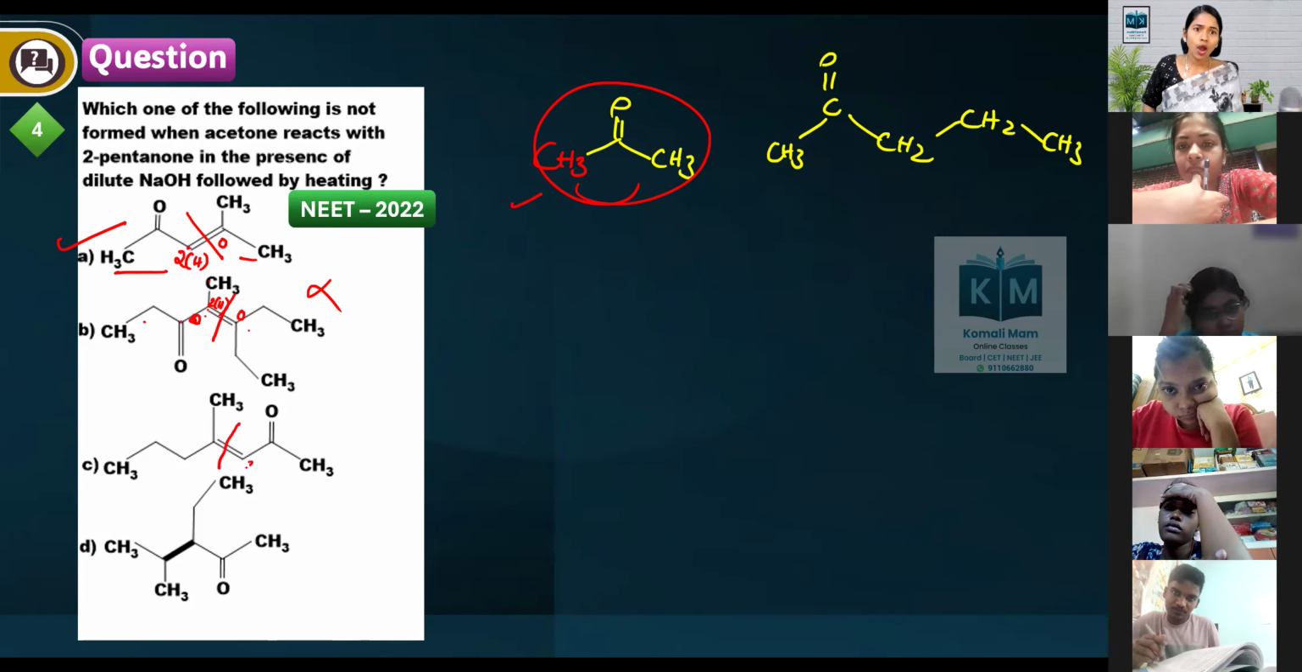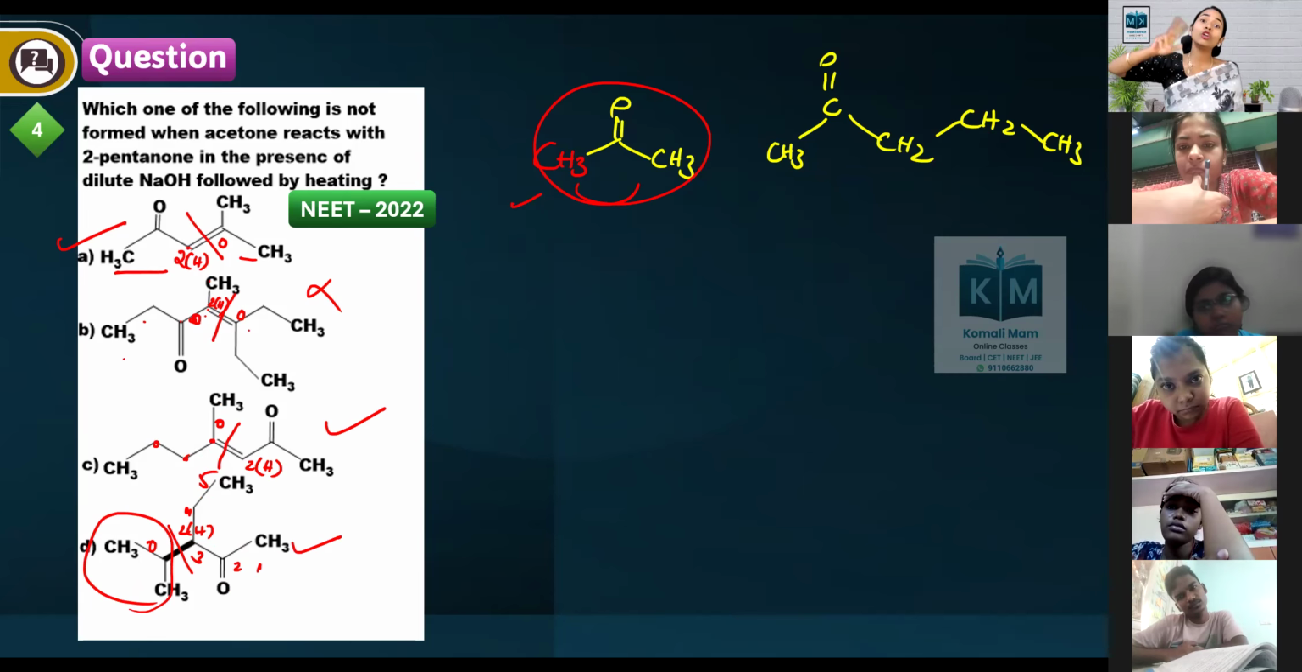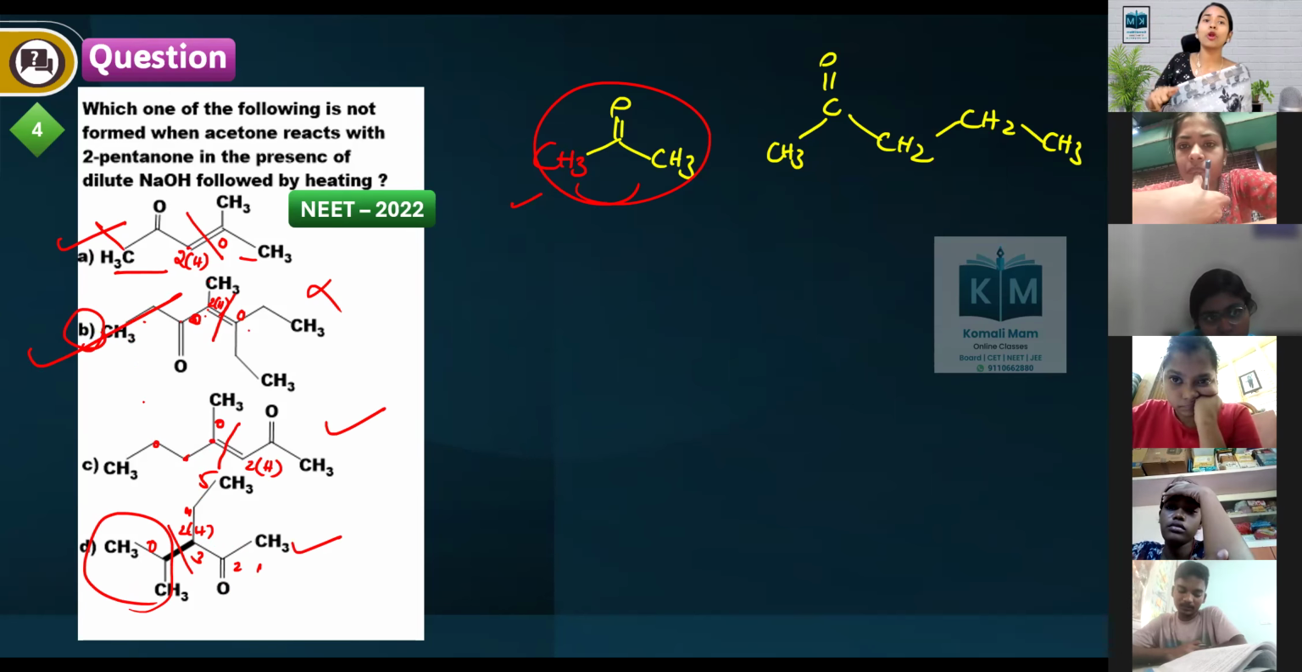Put two hydrogens and oxygen the other way, then it will be pentan-2-one and acetone. This is also possible. Now break this bond, oxygen and two hydrogens. Then it will be pentan-2-one and acetone. This is also possible. So the second structure is giving 3-pentanone self-aldol. If it undergoes self-condensation, 3-pentanone gives this product. So option B is the correct answer, I mean that product is not possible. So in this question, what you are doing?